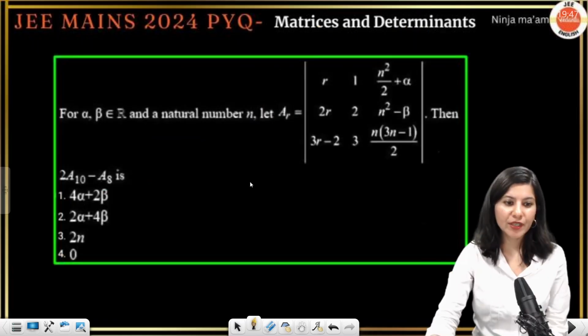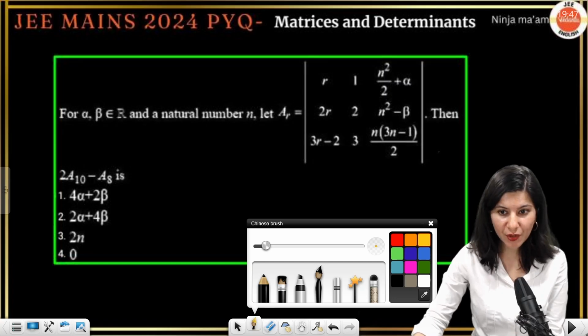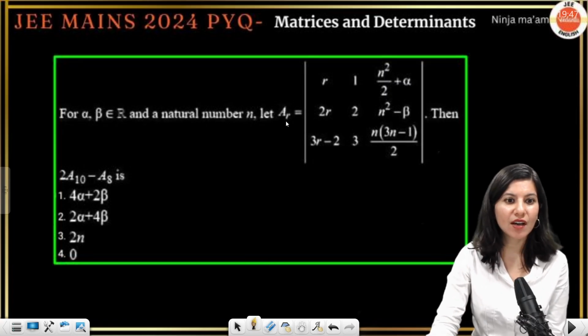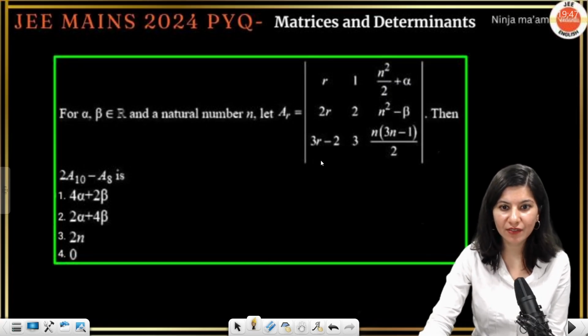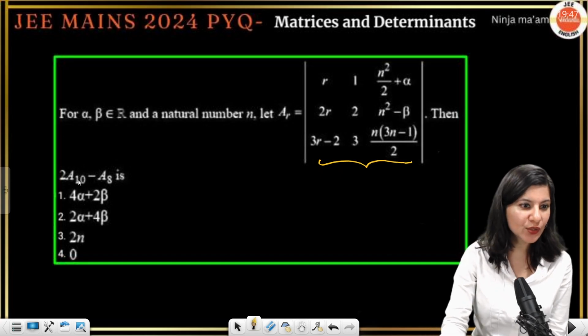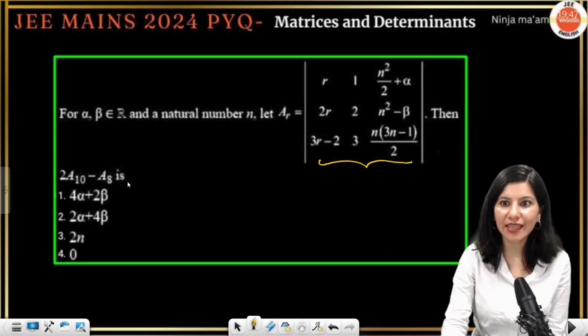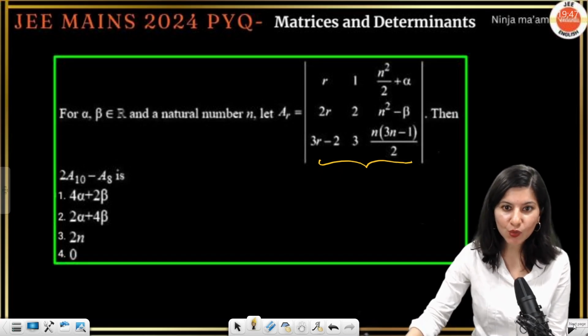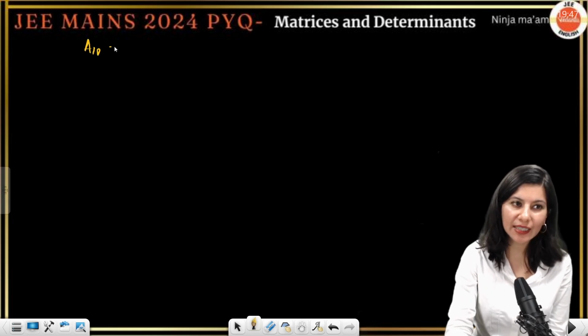Okay, so now let us check another question on your screen. Is this A_r? So determinant A_r is given by this thing and we are looking for 2A10 minus A8, right? So first of all, let's calculate A10.